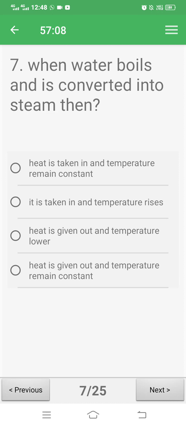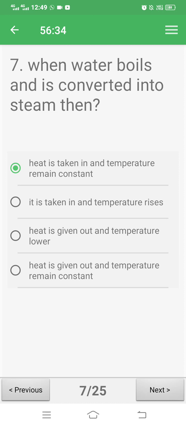Next question. When water boils and is converted into steam, then what happens? Option A, heat is taken in and temperature remains constant. Heat is taken in and temperature rises. Heat is given out and temperature lowers. Heat is given out and temperature remains constant. Here correct answer is A. Heat is taken in and temperature remains constant.